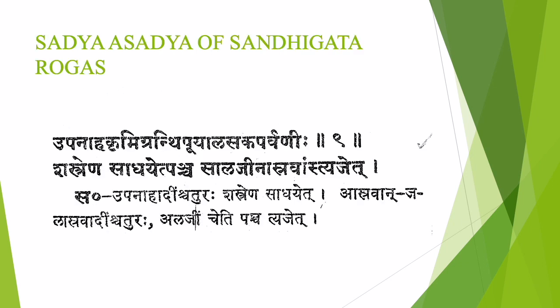Next is Sadhya Asadhya of Sandhigata Rogas. Upanaha Krimi Grandir Puya Alasaga Parvani Shastrena Sadhayet Panja Sa Alajin Asramam Tyajet. So Upanaha, Krimi Grandhi, Puya Alasa and Parvani are Shastra Sadhya Vyadhis. Shastrena Sadhayet. The remaining 5 are Alaji and 4 types of Srava, which should be abandoned. So those are asadhya vyadhis.